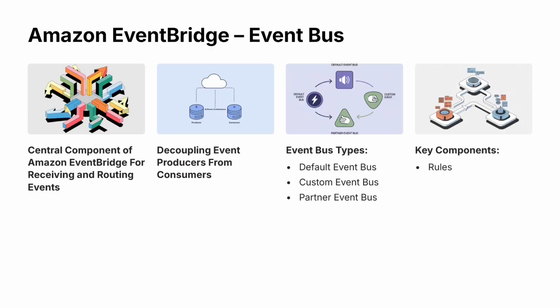Other than this, we have key components like the rules. Rules define how to process the events by specifying the event patterns to match. So the events have to match the event patterns in order to be passed on. Other than this, we have the targets. The targets are the destinations where the events are being sent. The targets can be any AWS service. For example, if Amazon EventBridge is sending messages to any other AWS service, then that would be the target.